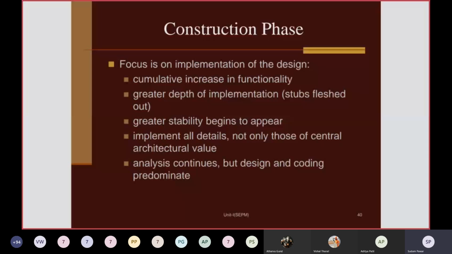So greater depth of implementation will be carried out in the construction phase. Then greater stability begins to appear, so the customer will see your software as a stable product at the end of this phase, and it implements all details, not only those of central architectural value.